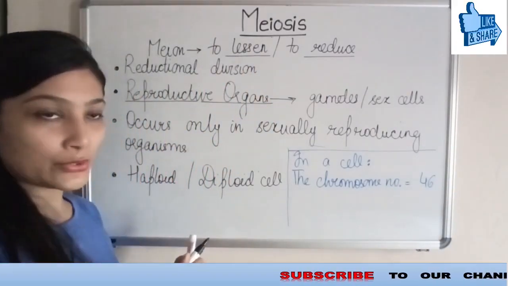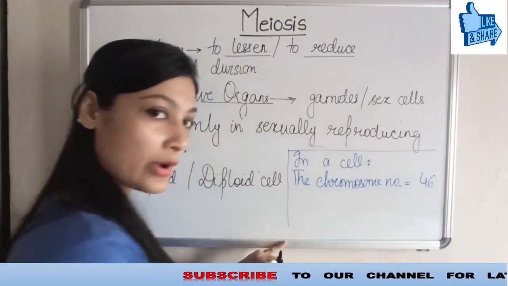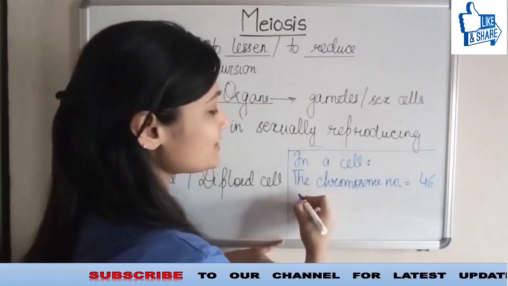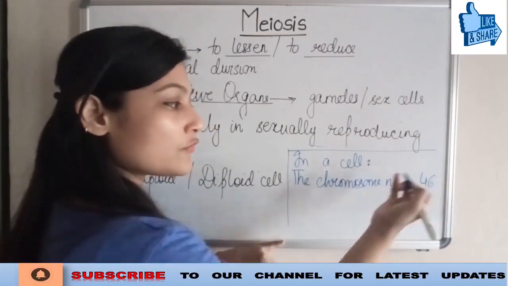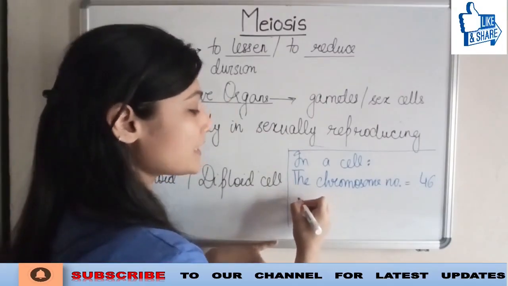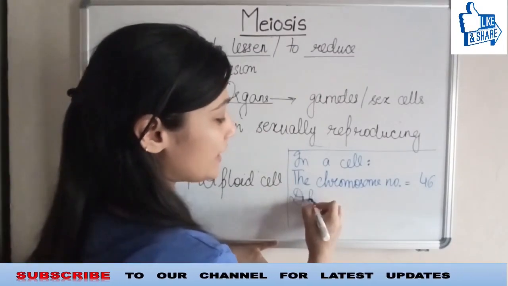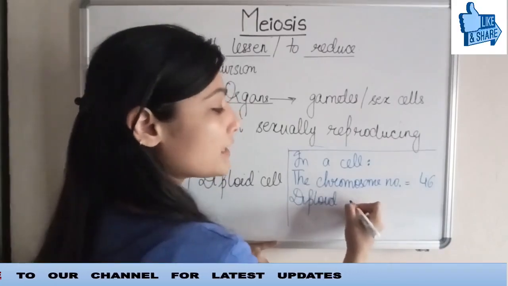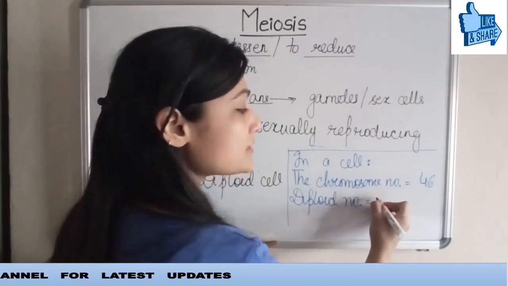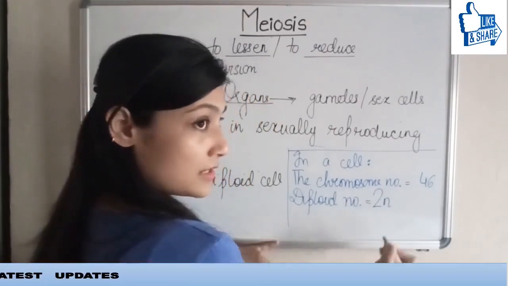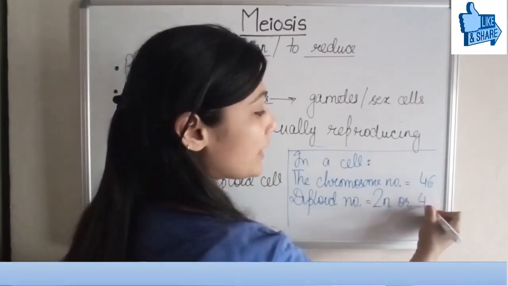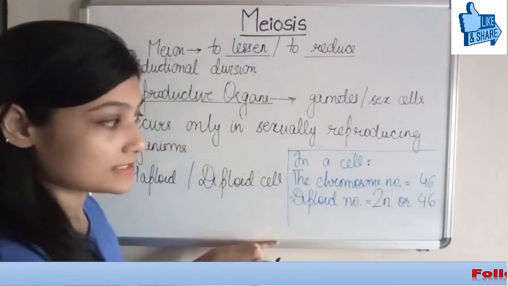If I want to know the haploid or diploid number, the diploid number here is 2n, or we can also write it as 46.